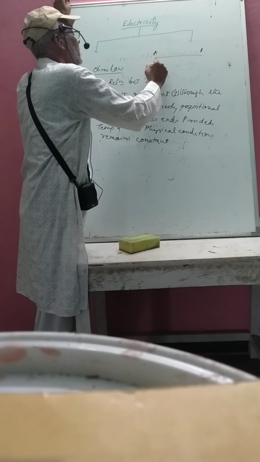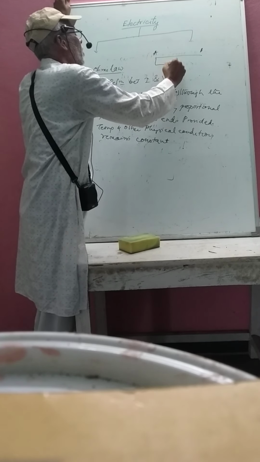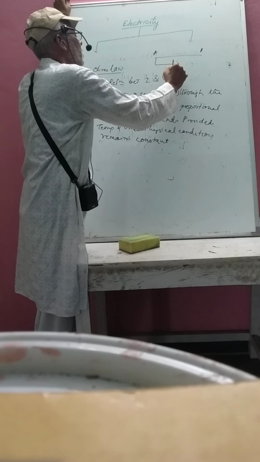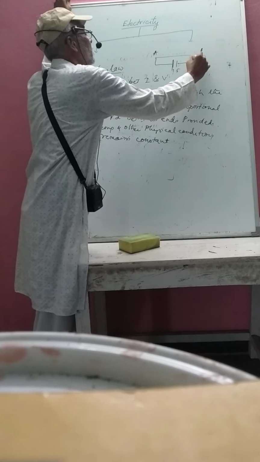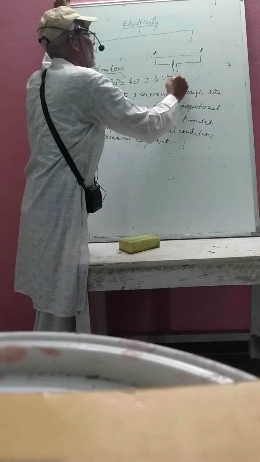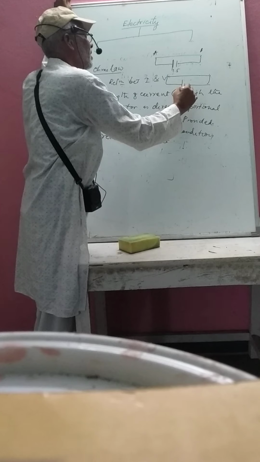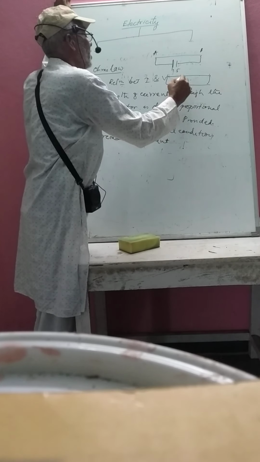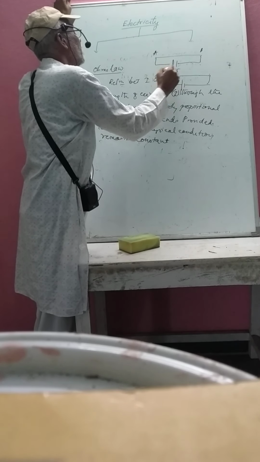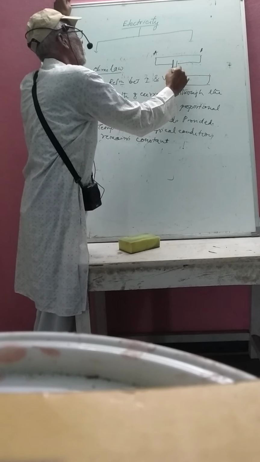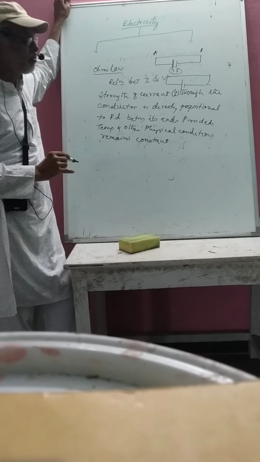Say for the first case you are applying a PD of 1.5 volt. In the second circuit you are applying a PD of 3 volt. My question is, in which circuit is more electric current flowing? In the first circuit applied PD is only 1.5.